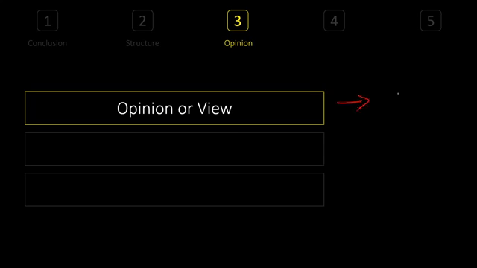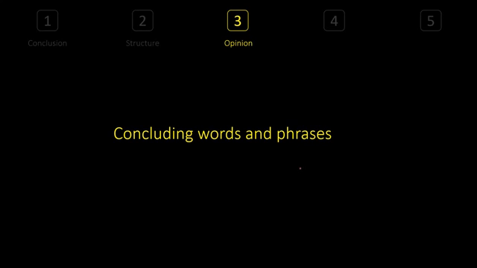What are these parts? Let's talk about the first one, which is called opinion. This is your opinion, and this should be the first sentence in your conclusion. Before we proceed, I should tell you, always start your first sentence in your conclusion, that is your view, with a concluding word or phrase. It's just to show your conclusion has started. This is a way to indicate that it's not a body paragraph or an introduction. In fact, it is a conclusion.